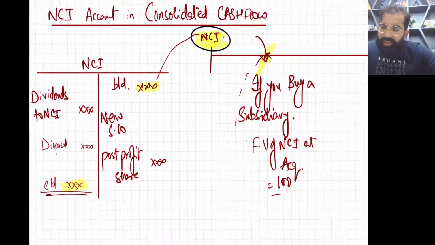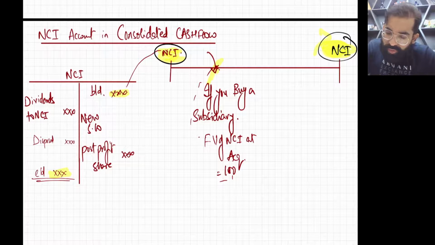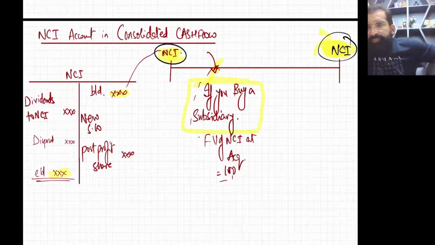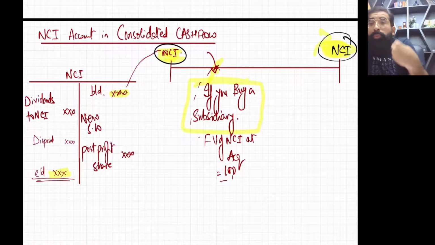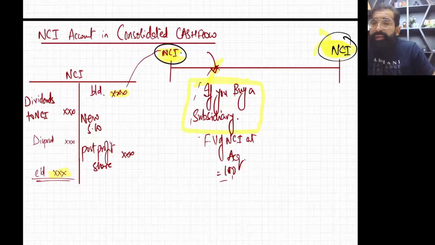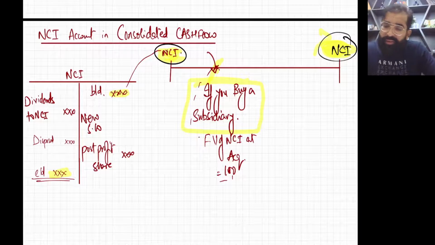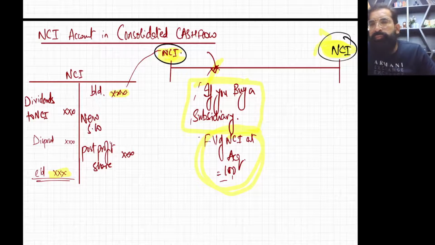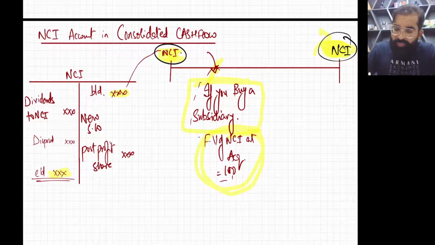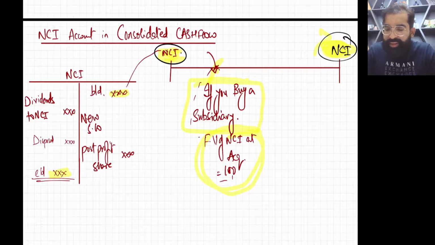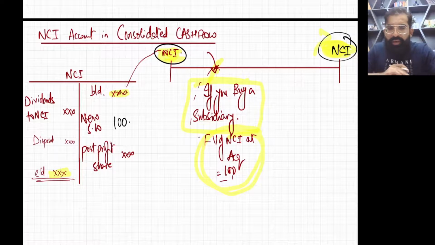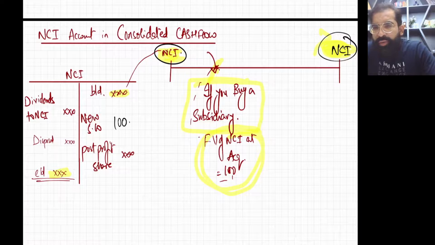First of all, if you buy a new subsidiary, that means more NCI will be added. And if it is the full goodwill method, in the full goodwill method NCI is reported at fair value. So the fair value of NCI at acquisition for the new subsidiary, let us say, is 100. So we will increase the NCI by 100.